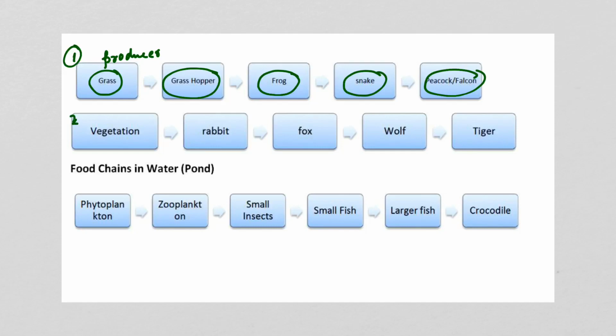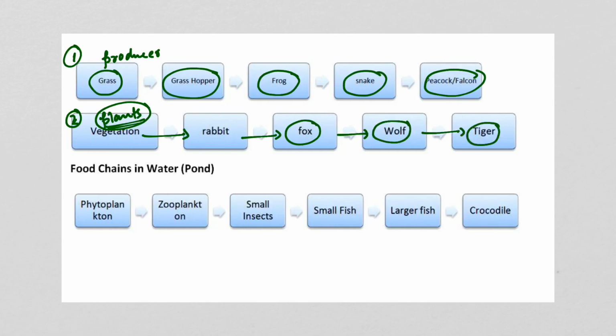Another example is some vegetation. It can be plants, it can be some trees also. They are the producers. So this is eaten by a rabbit. Next, the rabbit is eaten by a fox, and the fox is eaten by a wolf, and the wolf is eaten by a tiger. So this is another example of a food chain.